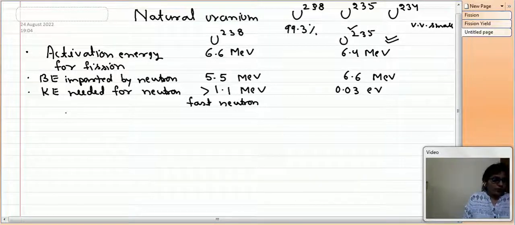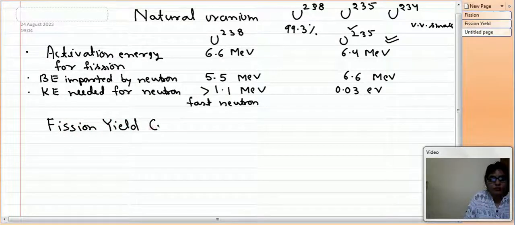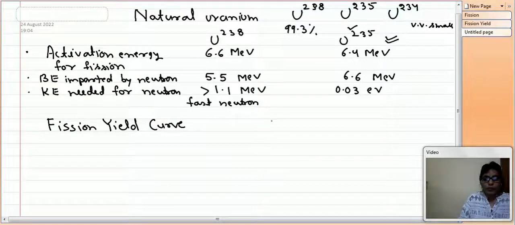Now this will give the chain reaction. So before going to chain reaction, let us see a fission yield curve. So here I am going to draw a curve like this.